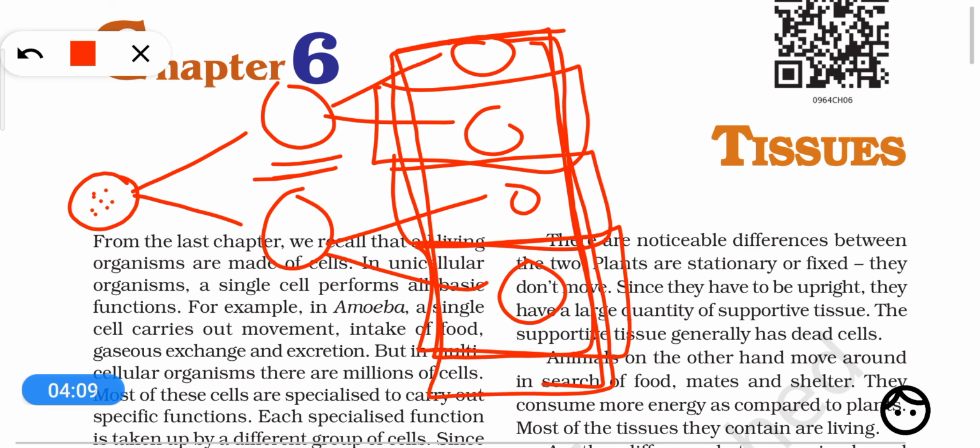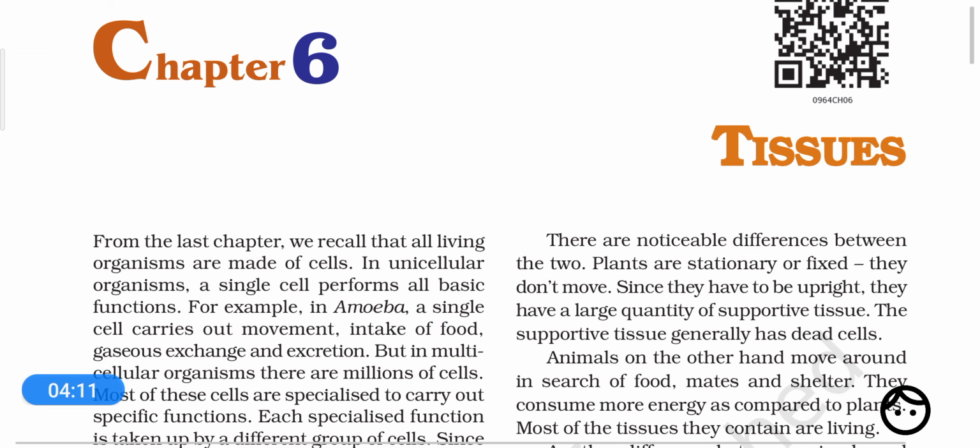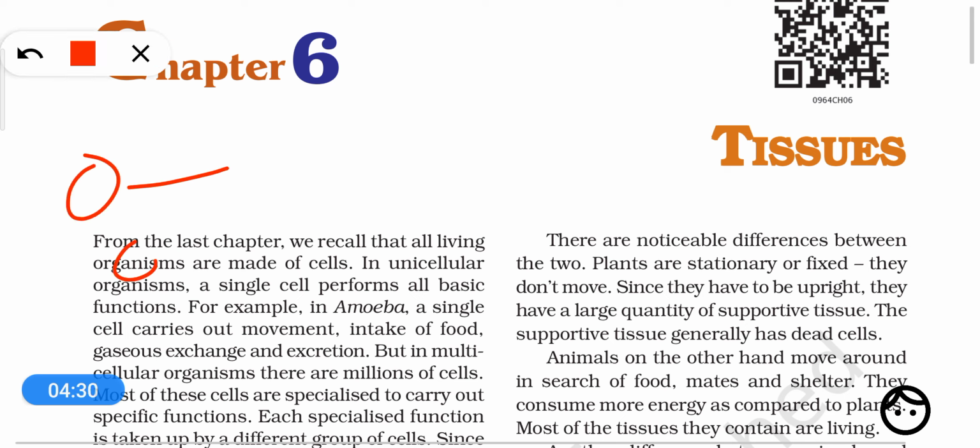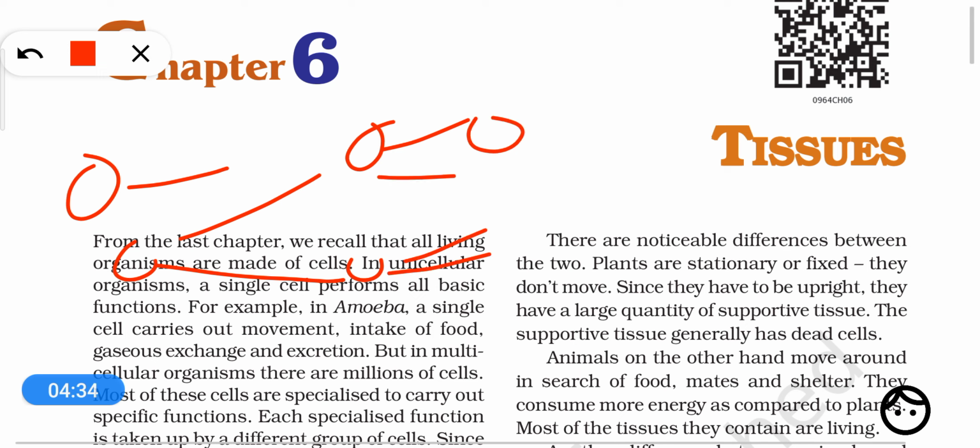But there are a few things about the tissue that you have to memorize and understand. In a tissue, all the cells have a common origin, means they are originating from one cell or a cluster of cells after multiple divisions of the cluster of cells.